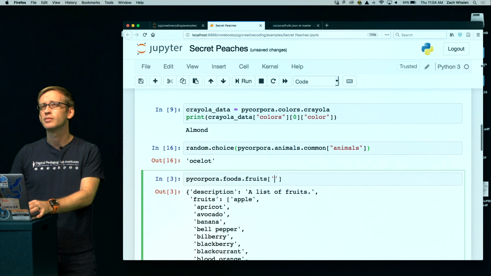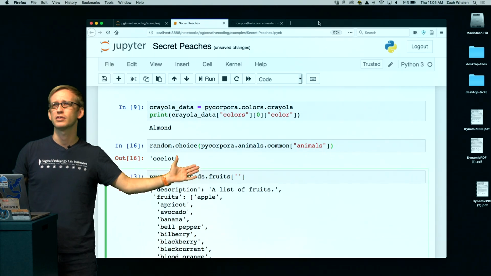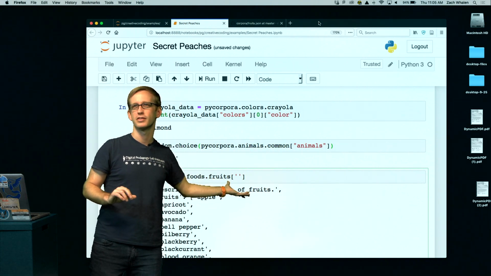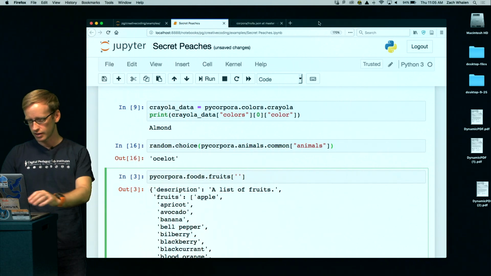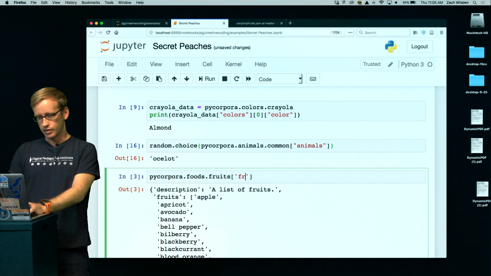And make sure I'm using my real estate well here. Yeah, that looks pretty good. So over here again, I'm going to do like I did with animals. If I can reach over there, I'm going to do something similar down here with fruits, and only get the list of fruits from the fruits list. I don't need the description.